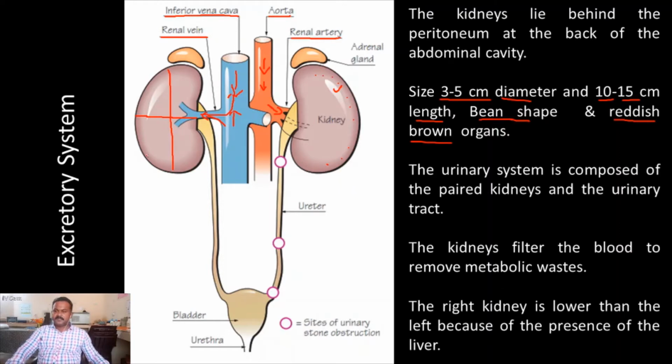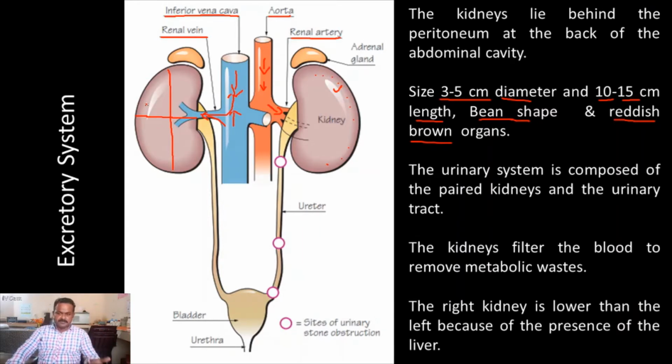Each kidney contains 1.2 million nephrons, so a pair of kidneys contains 2.4 million nephrons. Approximately 1 million nephrons is enough for excreting waste products throughout life.